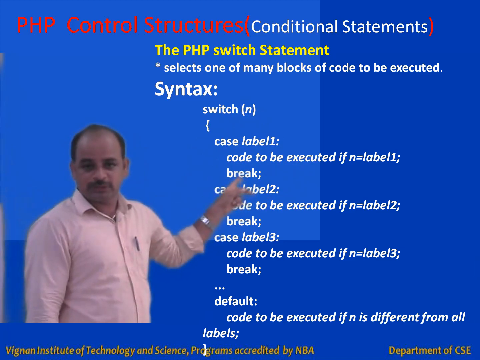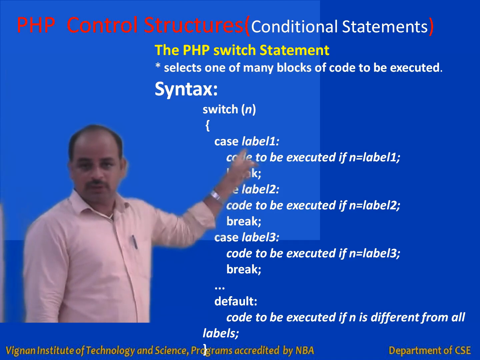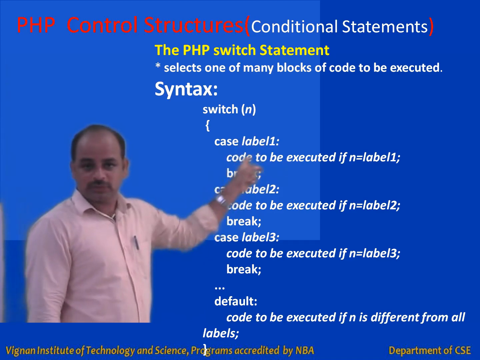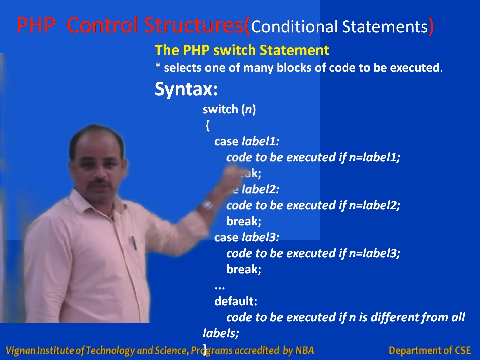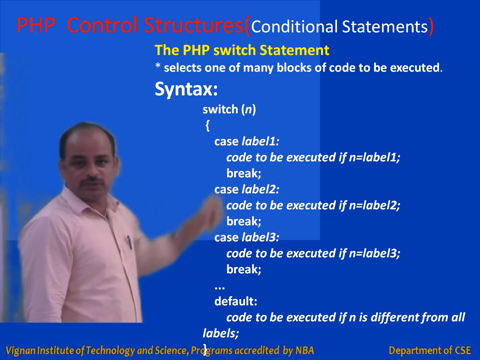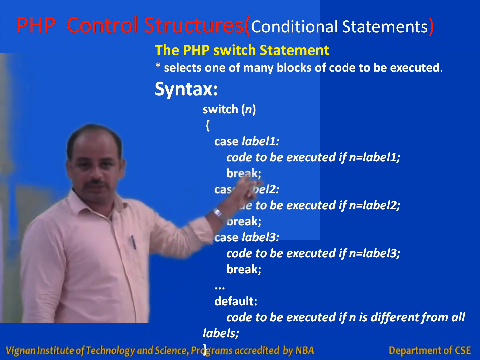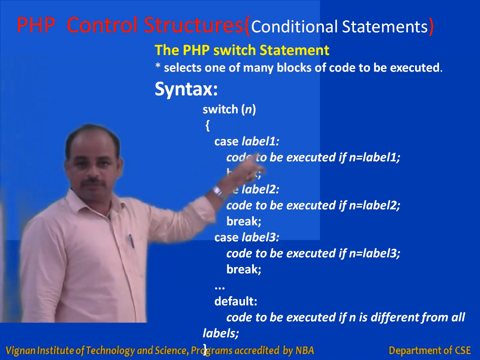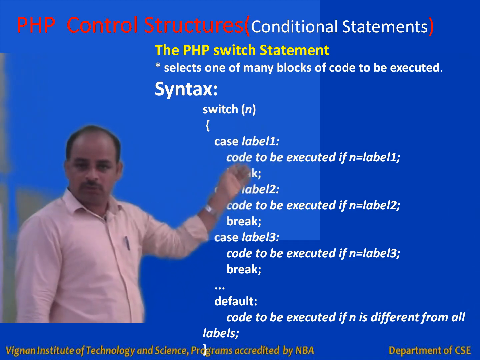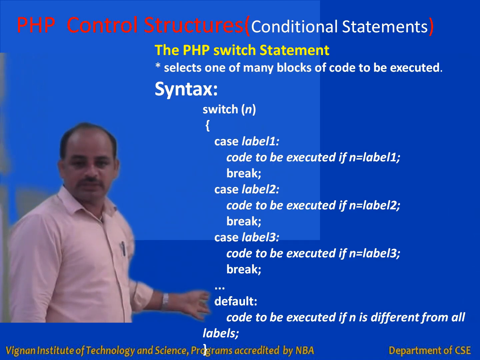So what is the use of this break? Break is another keyword used in PHP. The purpose of the break is that after executing the code of case 1, control has to be transferred out of the switch. Otherwise, if I do not use the break, when n is matched with label 1, after executing this code, all remaining cases will be executed.